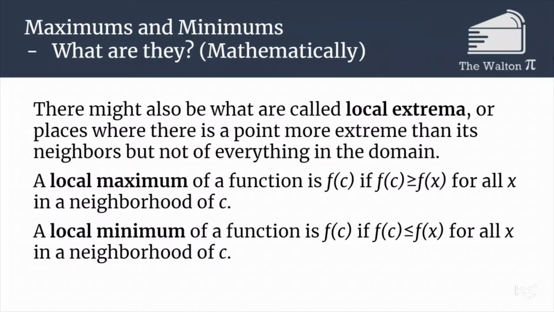What we mean by neighborhood is you're able to draw some sort of interval around the point, and inside that interval, that point has the maximum value. Now this interval has to include values both smaller and bigger than c. So it's those little tiny peaks or troughs that you see in a graph, but aren't necessarily the absolute largest peak or trough that you see in the graph.